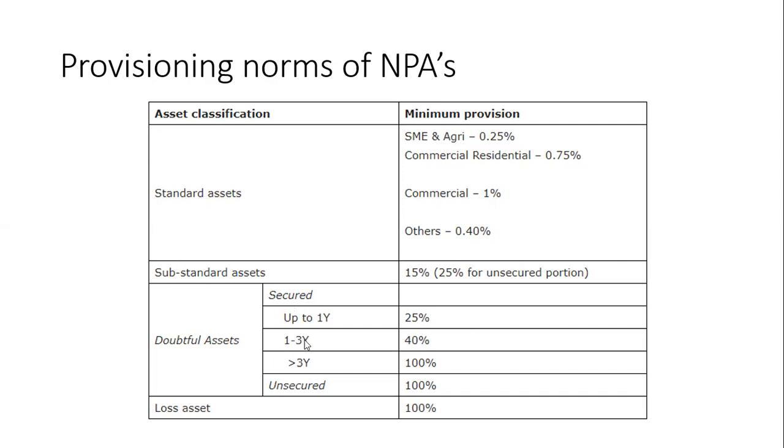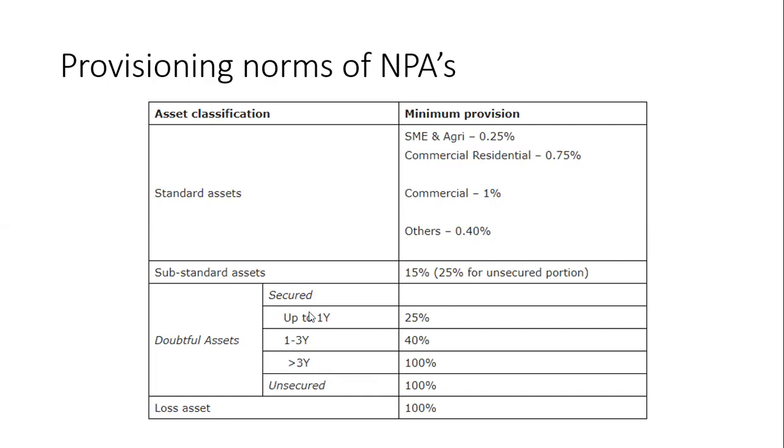For more than 1 year, 1 to 3 years, and for more than 3 years, there is a different classification. For 2 to 3 years, it is 40%. More than 3 years, it is 100% provisioning.